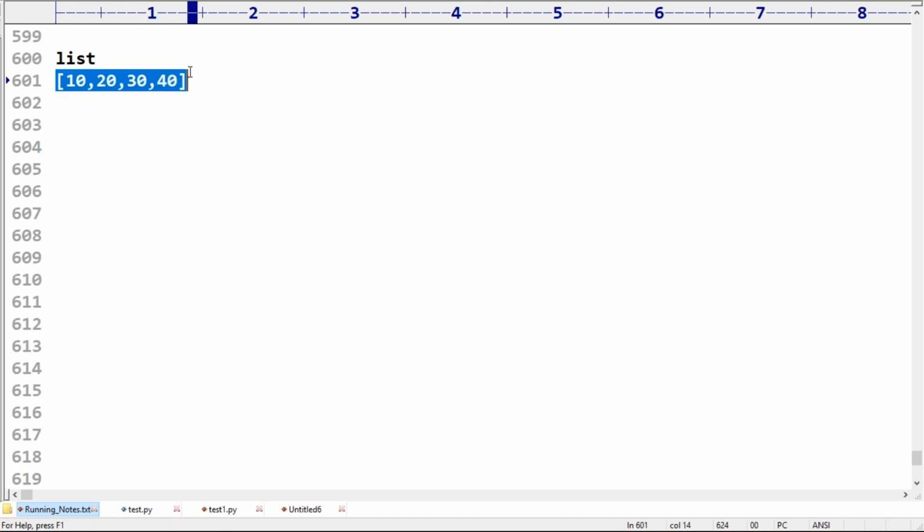It is the list. So which element is there at a zero index? At zero index 10 is there. At a one index 20 is there. It is the same as something like a string.